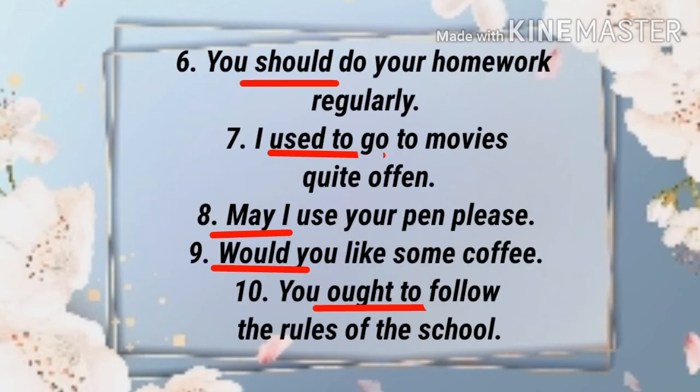Now let's see some more examples and try to understand the purpose of each modal auxiliary in the sentence. You should do your homework regularly. Should here is used for advice or suggestion. I used to go to movies quite often. Used to indicates the past habitual action. May I use your pen please? May used for permission. Would you like some coffee? Would for offer. You ought to follow the rules of the school. Ought to, obligation. It is your duty.